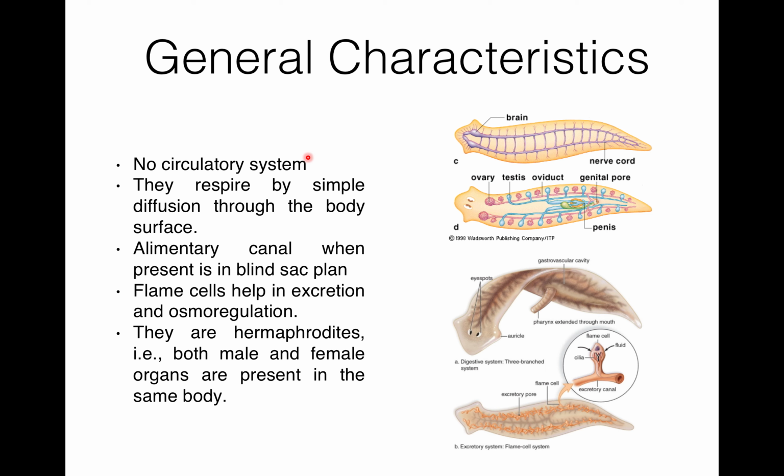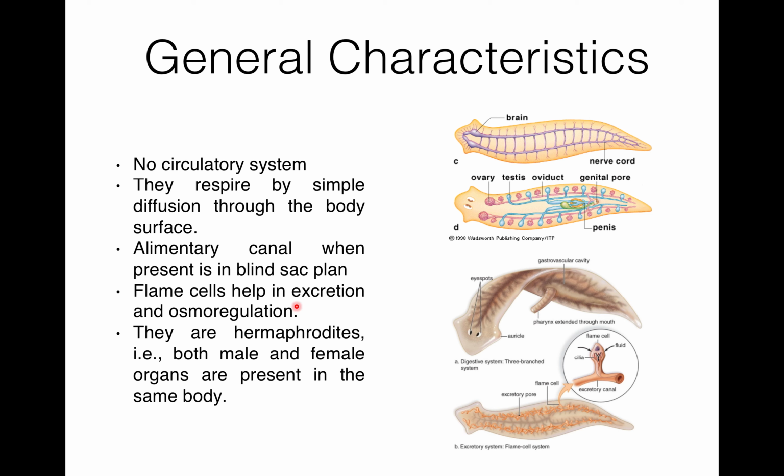Alimentary canal in platyhelminths is in blind sac plan, means there are no specific organs for digestion. So here you can see it's a blind sac plan, the mouth is present, and the pharynx extends through the mouth.